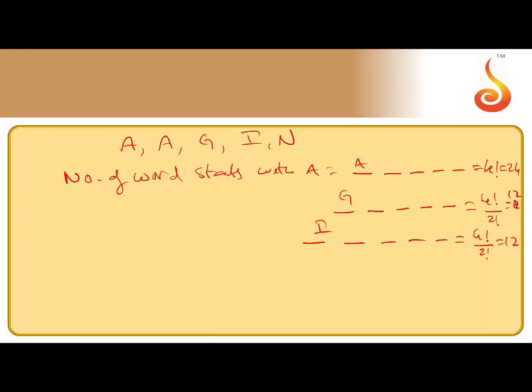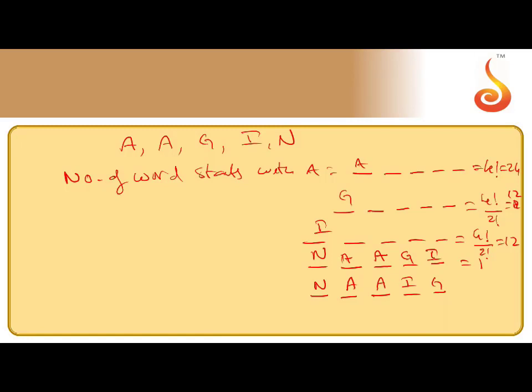That means we need 2 more words. How can we get 2 more words? The I choice is over, so start with N. Then write the remaining positions in alphabetical order: N, A, A, G, I. That is 1 word. So how many have we got? 48 plus 1, 49. We want 1 more word. The next word will be N, A, A, I, G. That means the first 3 positions should not be changed.